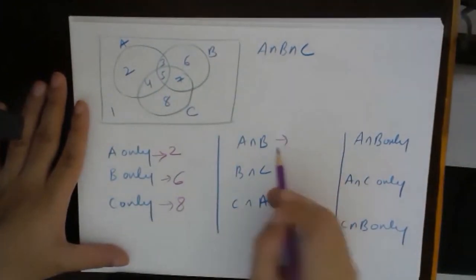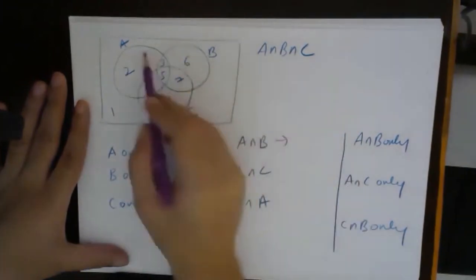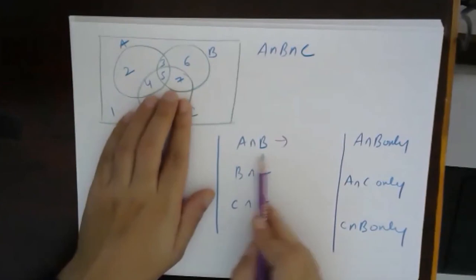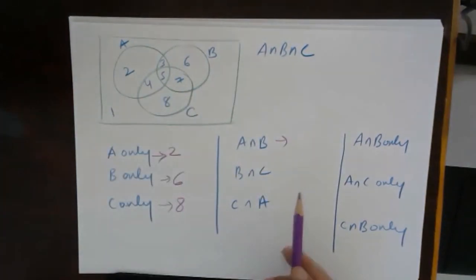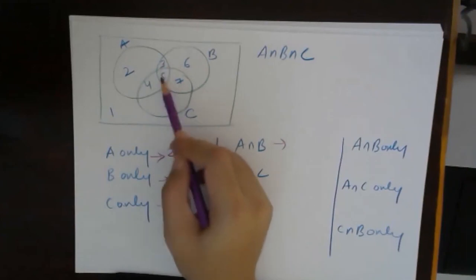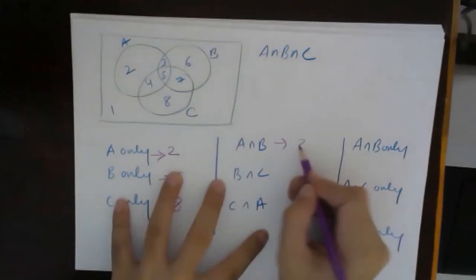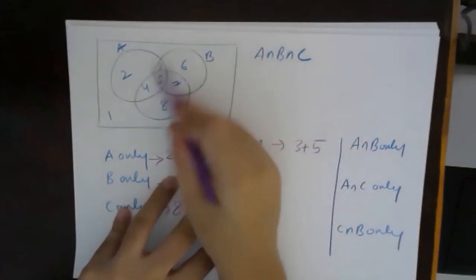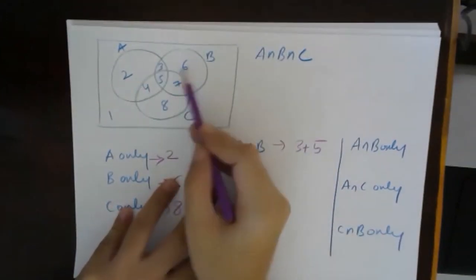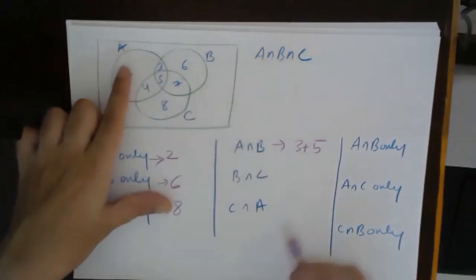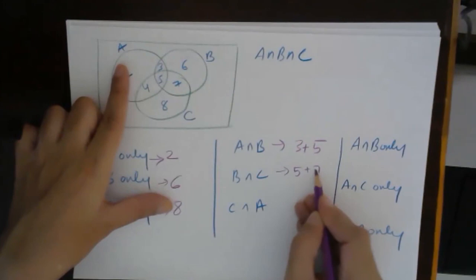Very good. A intersection B. Forget about set C. If they are talking about only A and B, forget about set C. What will be A intersection B? It will be 3 and 5. Understood? 3 and 5. This will be A intersection B. B intersection C will be 5 and 7. So this will be 5 plus 7.